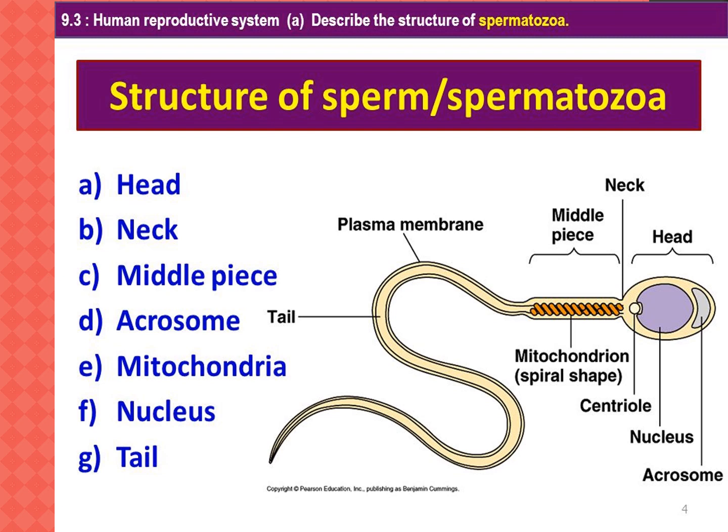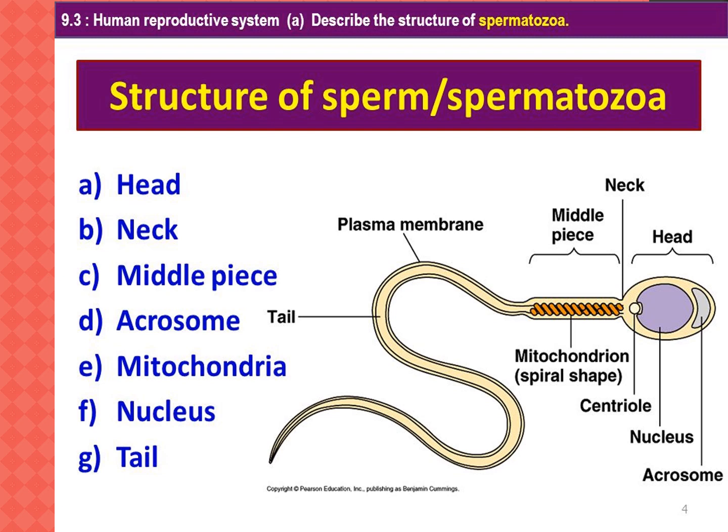Now we will study the structure. The spermatozoon consists of a head, a middle piece and a tail. The sperm head is elongated and formed by the condensation of the nucleus. The anterior portion has a cap-like structure called the acrosome.